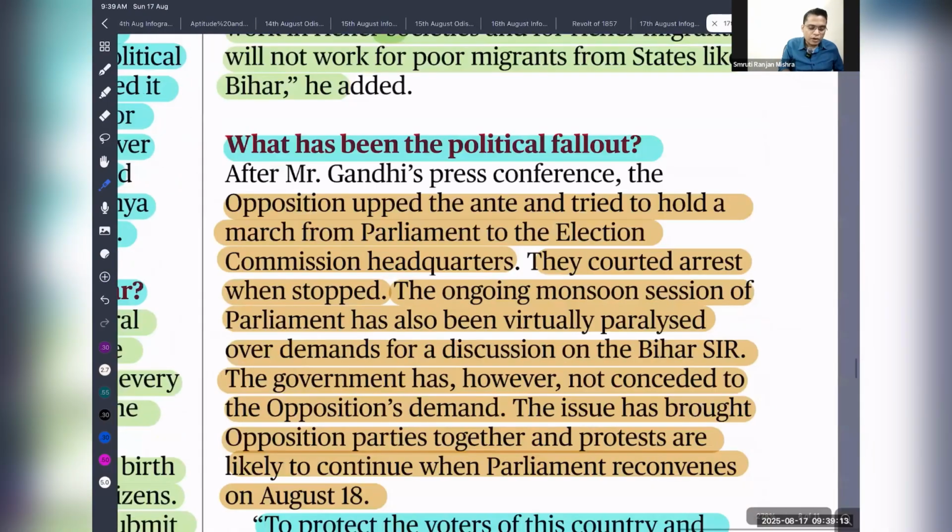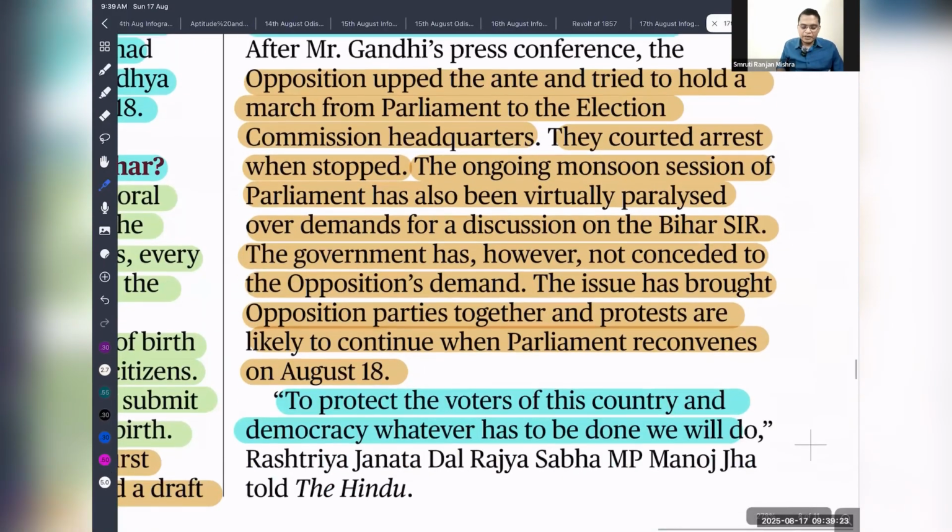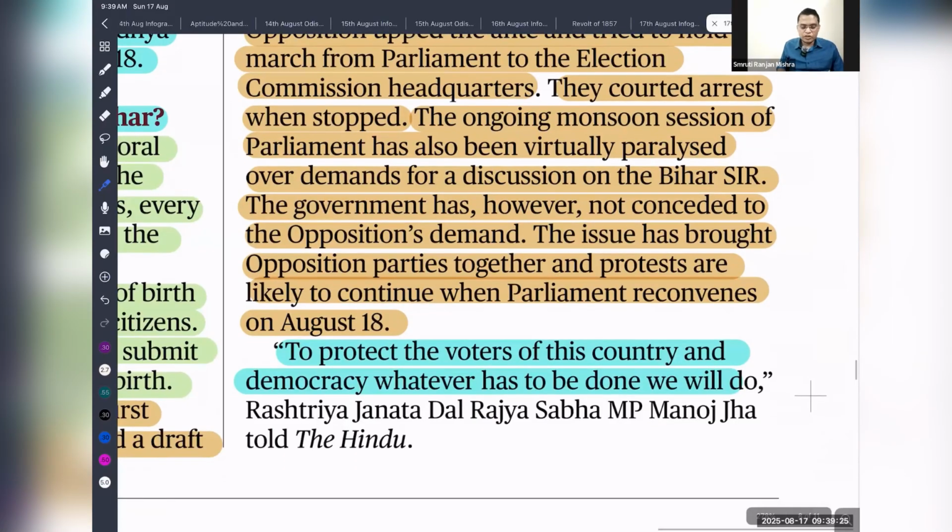So what has been the political fallout? The opposition upped the ante on this manipulation of the electoral roll. They repeatedly blocked the functioning of Parliament, and because of that, Parliament is paralyzed. To protect the voters of this country and democracy, whatever has to be done, we will do it. This is what was said by a Janata Dal Rajya Sabha MP.